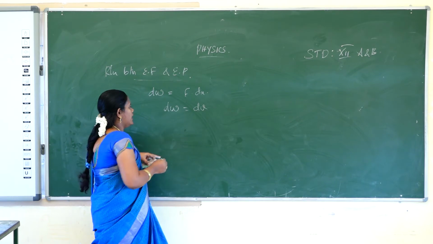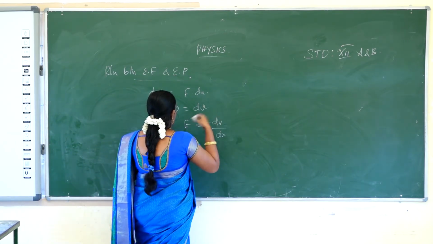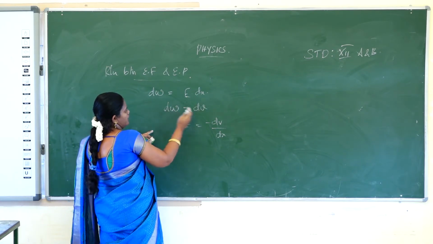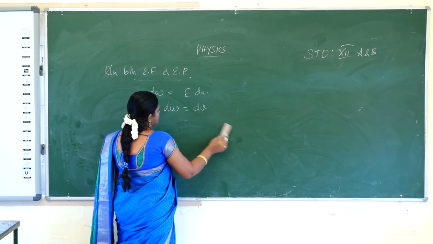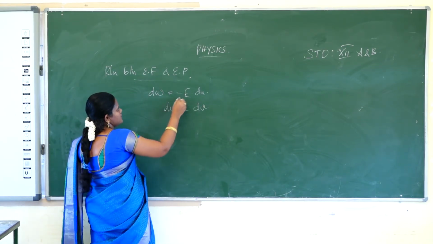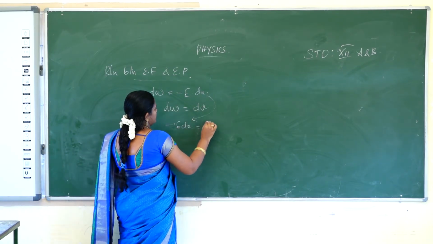Actually, E is equal to minus dV by dx, because work done is force into dx. So substitute the dW value, that is E into dx, and the work done dW is equal to minus E into dx. Substitute this value in this part: minus E into dx is equal to dV.